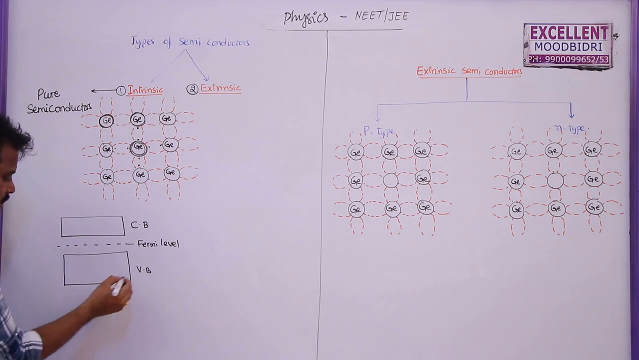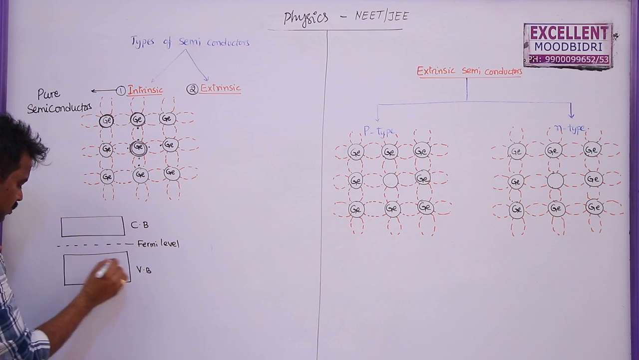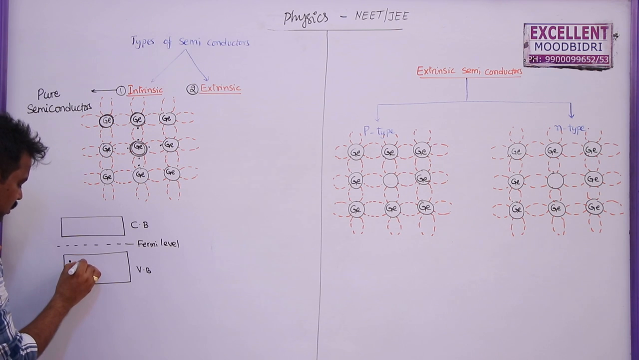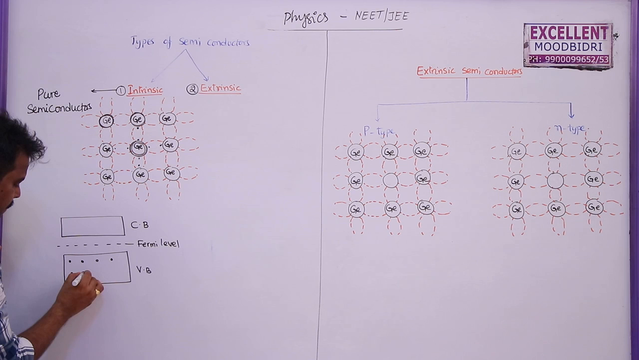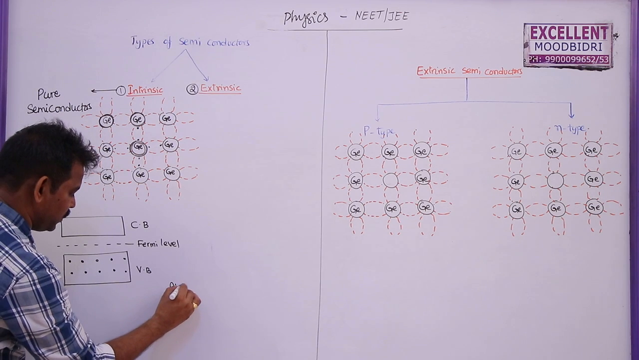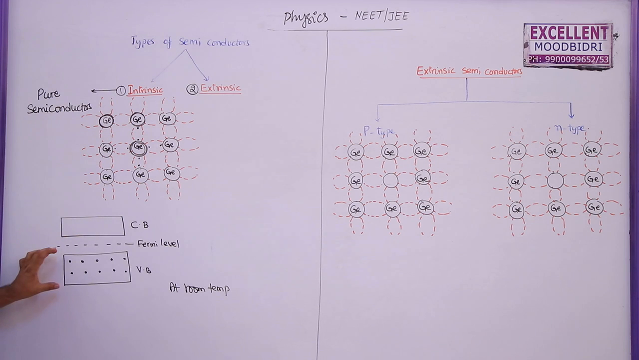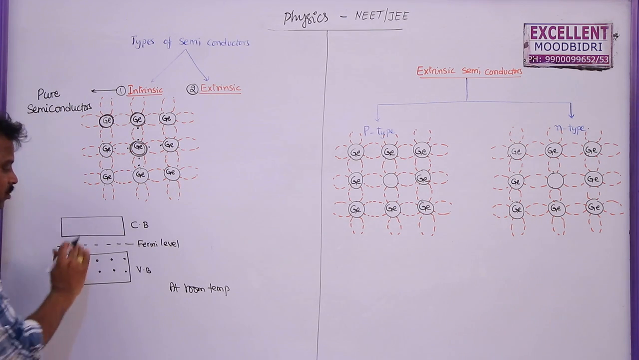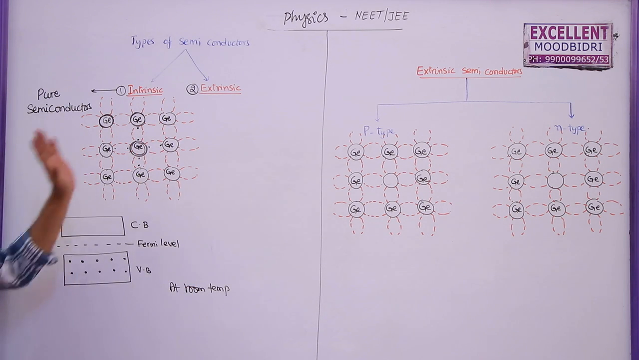Here you can see the valency band has electrons here. I am going to write the valency band, these are the electrons here. So at room temperature, the valence band is filled with electrons, but there are no electrons in the conduction band. That means germanium at room temperature acts as an insulator only.